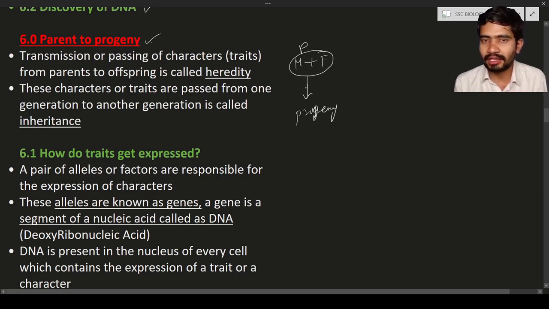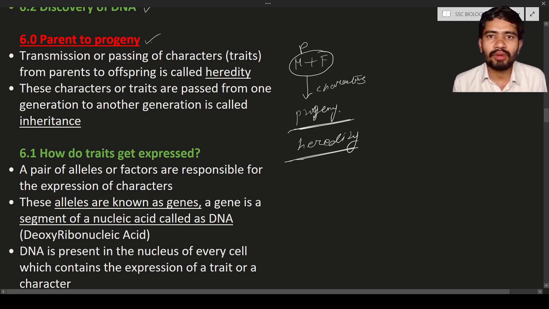So some characters pass from the mother and father to the child. These characters can be any structure, whether it is hair color, skin color, or eye color, everything. All these aspects or traits are known as characters. These characters pass from the parents to the progeny. Such transfer of characters from the parents to the progeny, or offspring, is known as heredity.